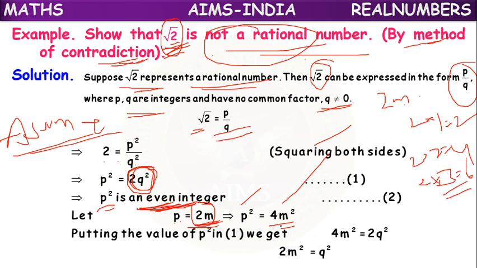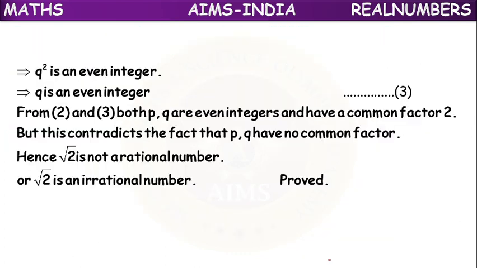P square equal to 4m square. But what is the P square value? It is 2q square here. So instead of P square, what will we write? 4m square equal to 2q square. 2 times 2 is 4, so 2m square equal to q square.